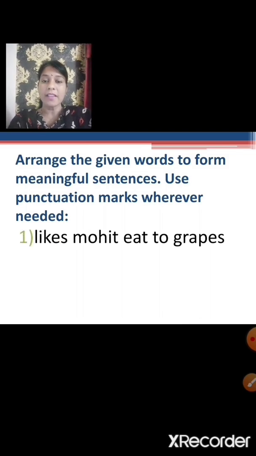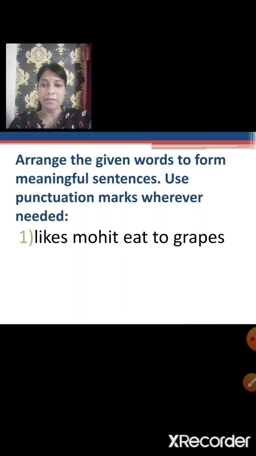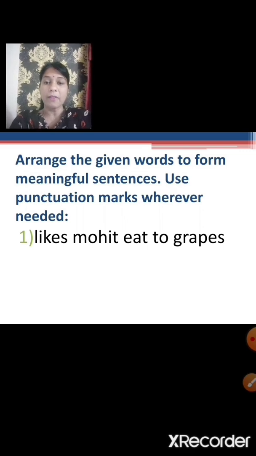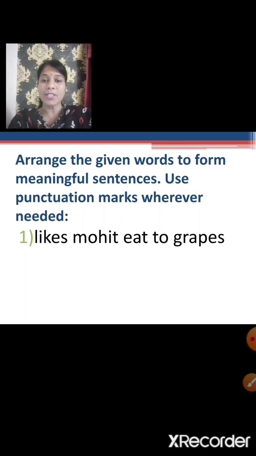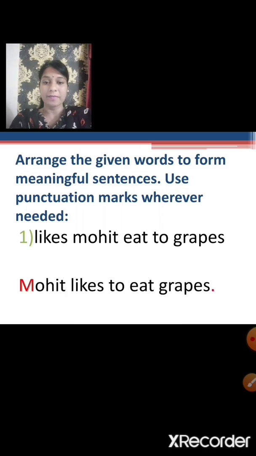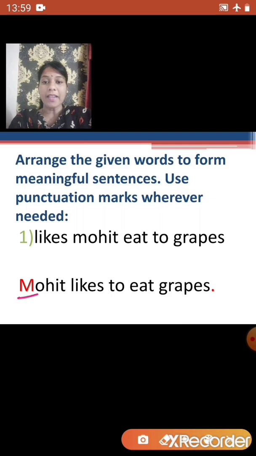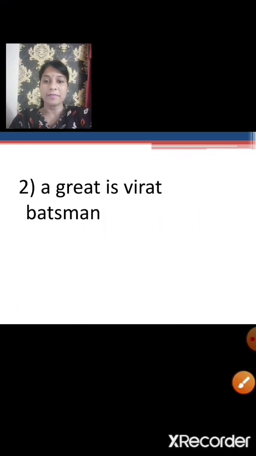Likes Mohit eat to grapes. You have to rearrange the given group of words to form a meaningful sentence. Yes, Mohit likes to eat grapes. So here the sentence will begin with a capital letter and it will end with a full stop. Okay children? The next one.